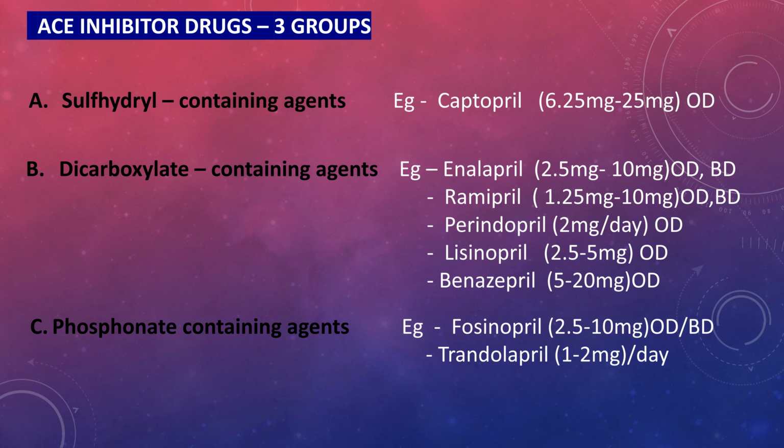ACE inhibitor drugs are classified into three groups. They are the sulfhydryl containing agents, for example, captopril, which is the first ACE inhibitor. Second one is the dicarboxyl containing agents. Drugs included are enalapril, ramipril, perindopril, lisinopril, and benazepril. And last one is the phosphonate containing agents, which includes fosinopril and trandolapril. Captopril is the prototype drug in this group, and the other drugs mostly follow the profile of this drug.